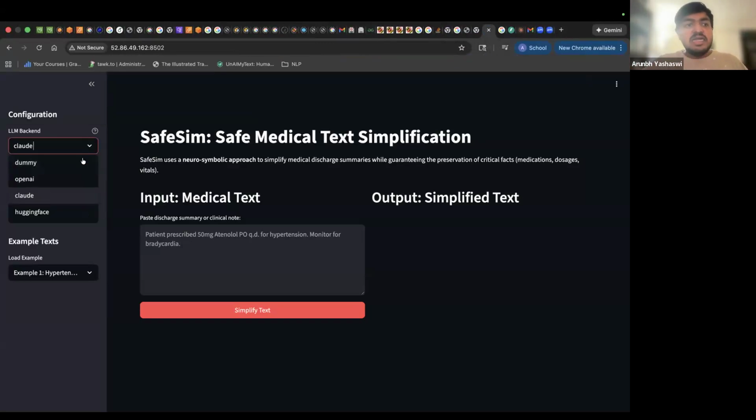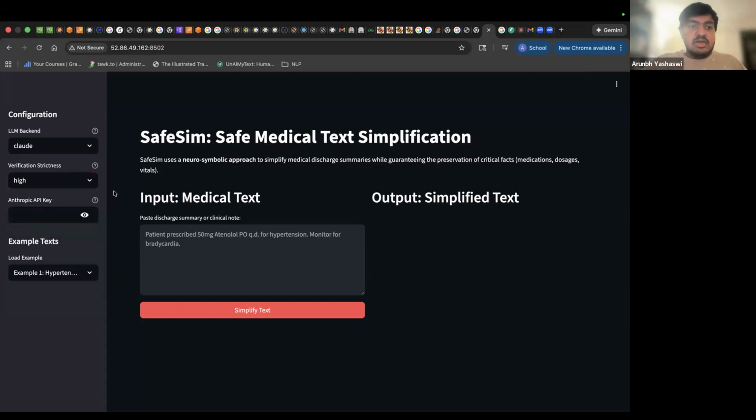In backend, you can either choose Dummy and Claude for the timing, while OpenAI is also supported, you need to pass the API key for it. You can also change the strictness of how strict you want it. High means 100%. Medium means you can accommodate one error. Mid low means basically that no errors can be accommodated for it.